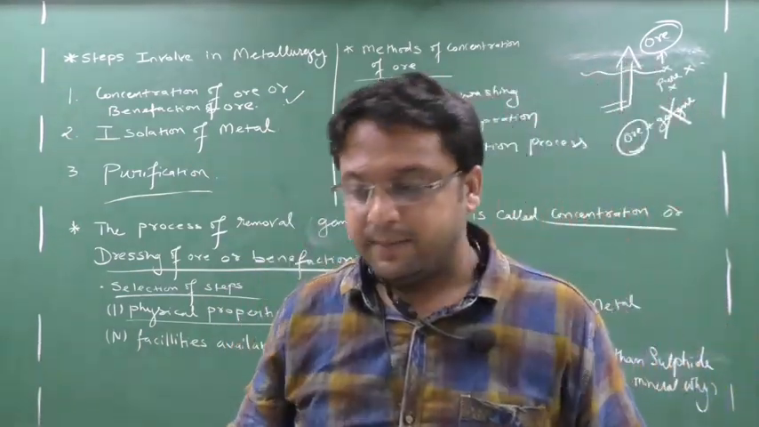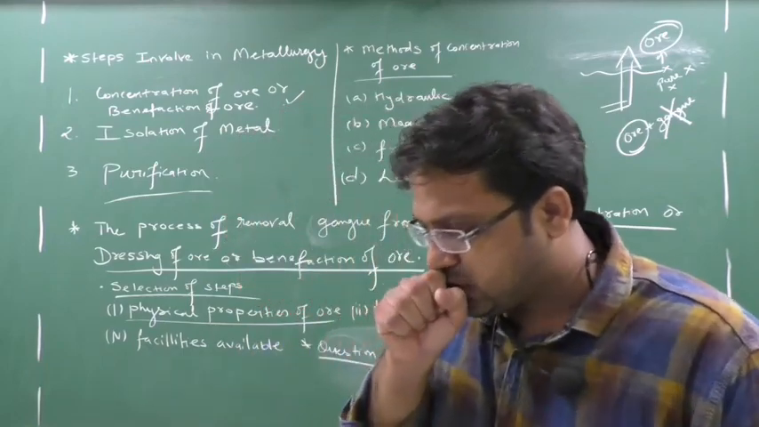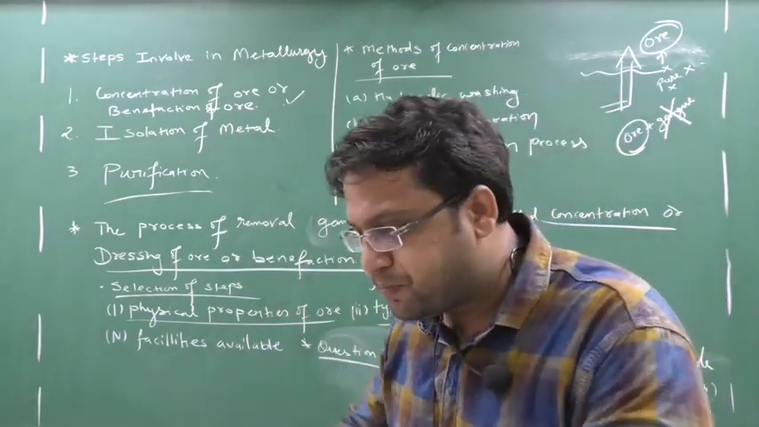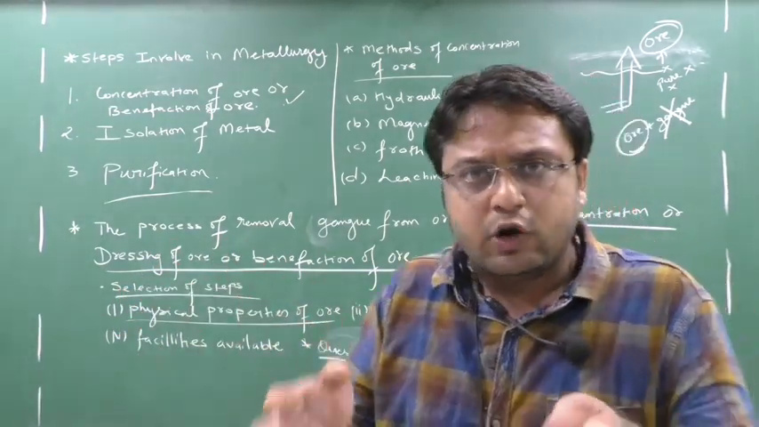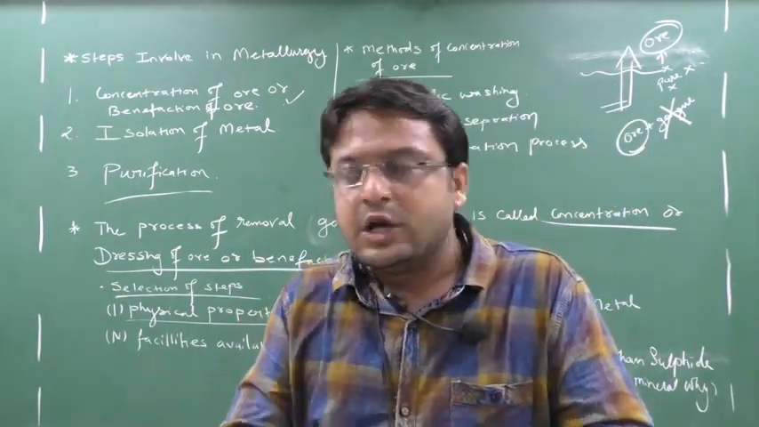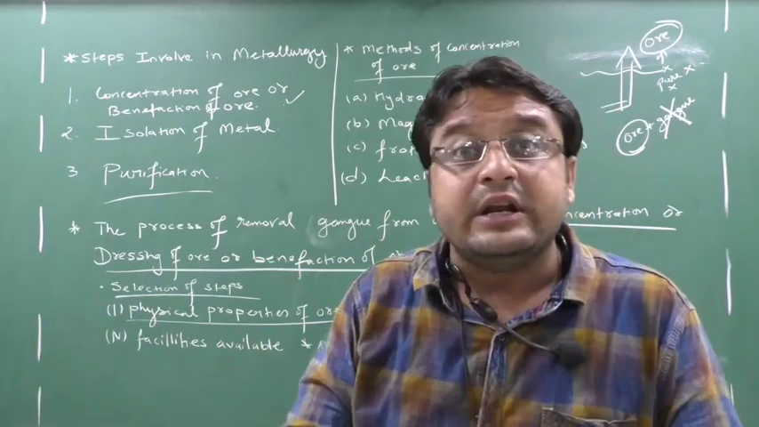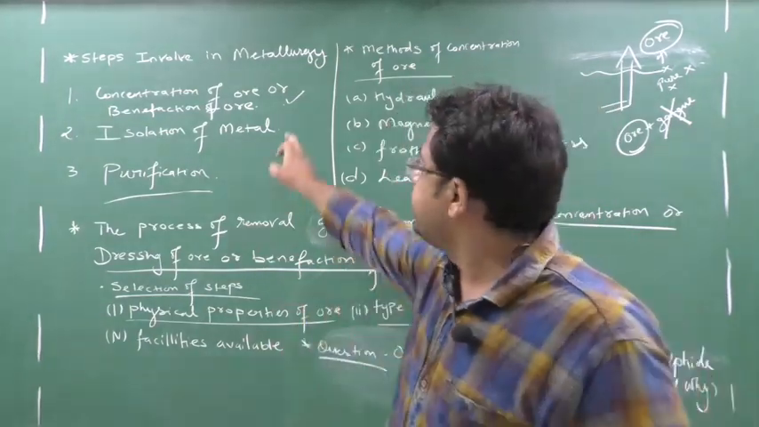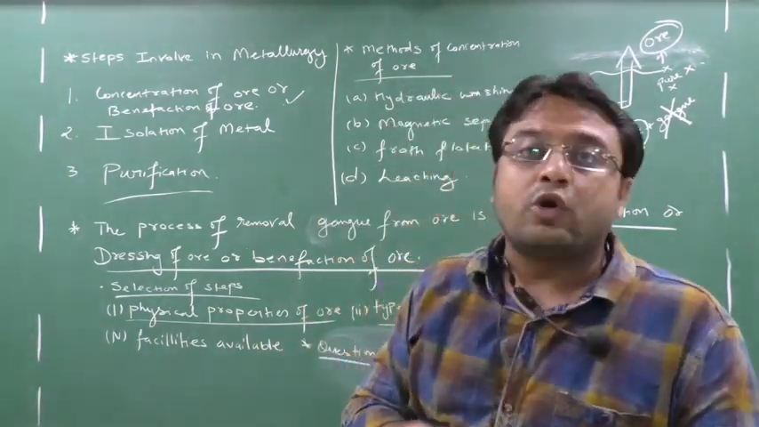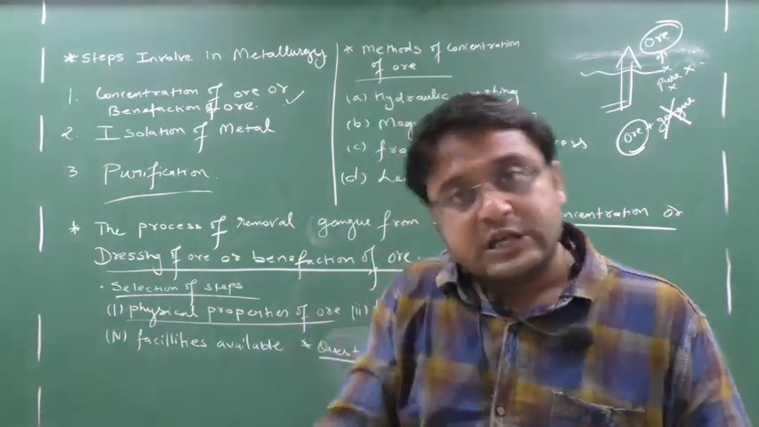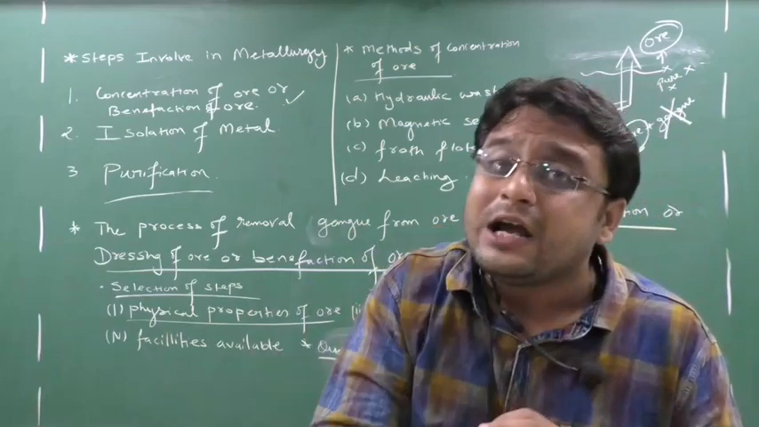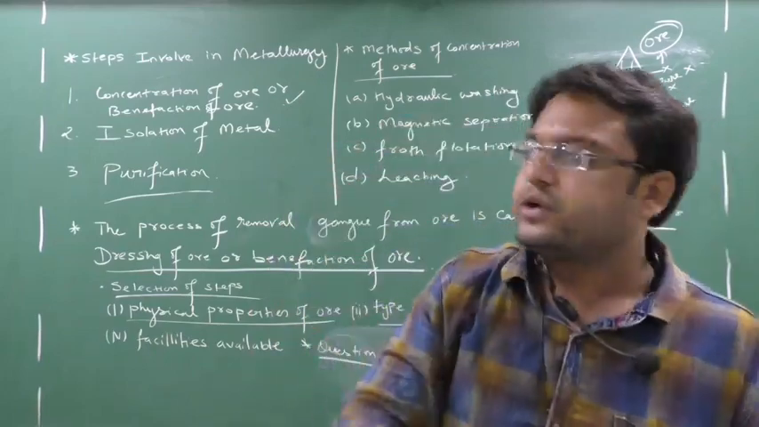So in the first step, whatever you are obtaining from the earth crust will be like big stones. Those big stones contain ore plus impurities. So in the first step, we are just cleaning the ore, which means we are obtaining pure ore. So what are you removing? You are removing gangue.